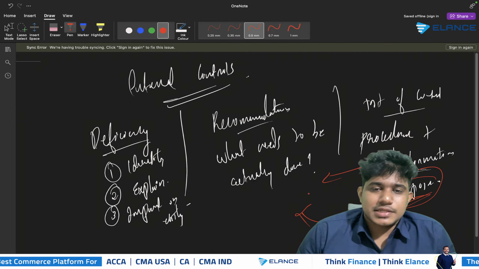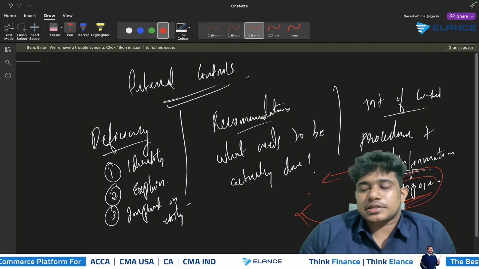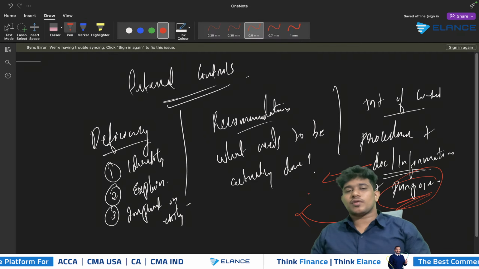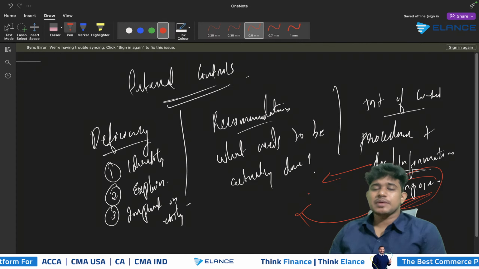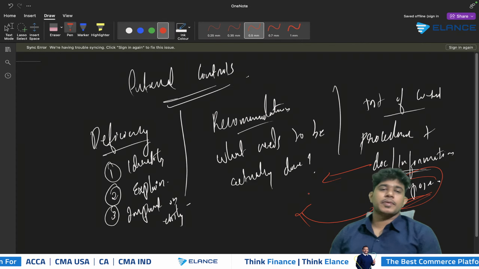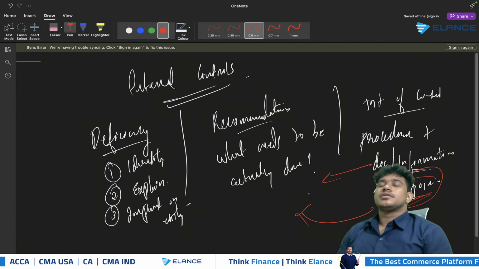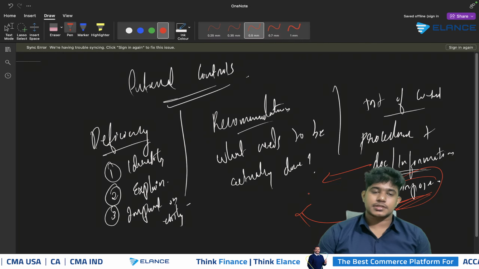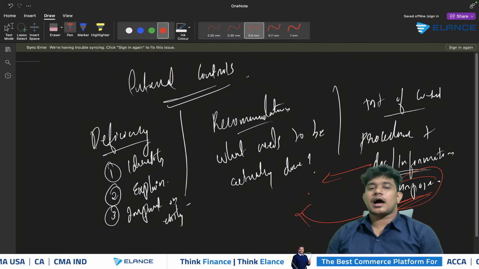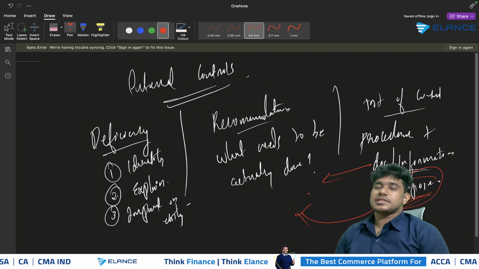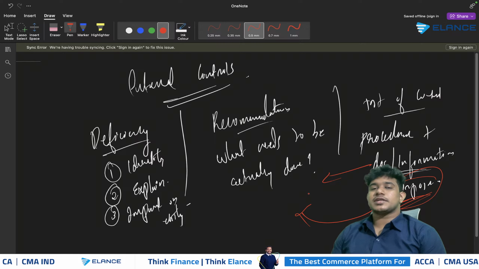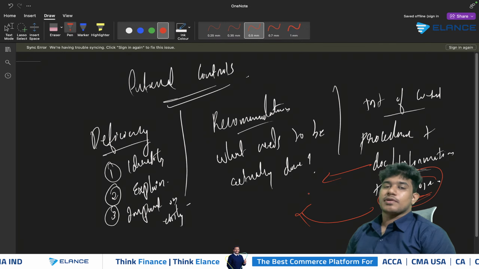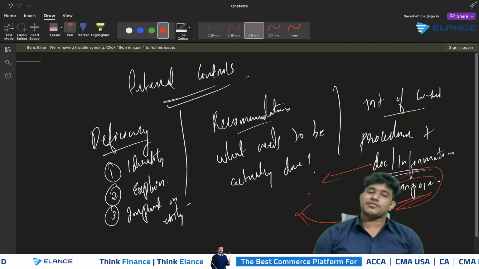Then again, another example, it may be mentioned in the scenario that the bank reconciliation statements are not prepared on monthly basis. What will happen in that case? If the bank reconciliation statements are not prepared on monthly basis, then there can be chances that there will be unreconciled balances. Any mistakes that were there in the company's financial statements will remain uncorrected, and the possibilities of having fraudulent transactions will increase. So that will be the deficiency.